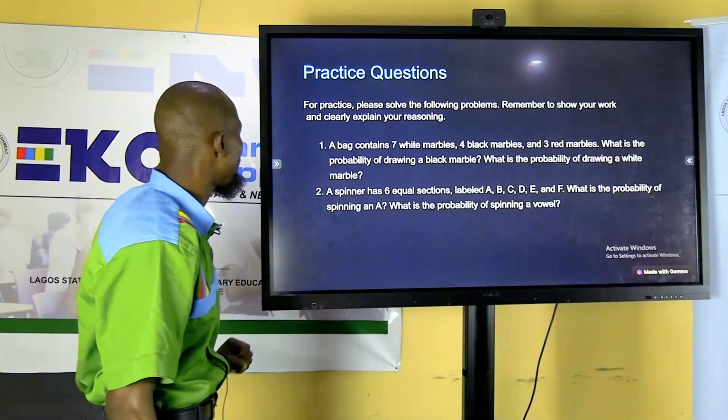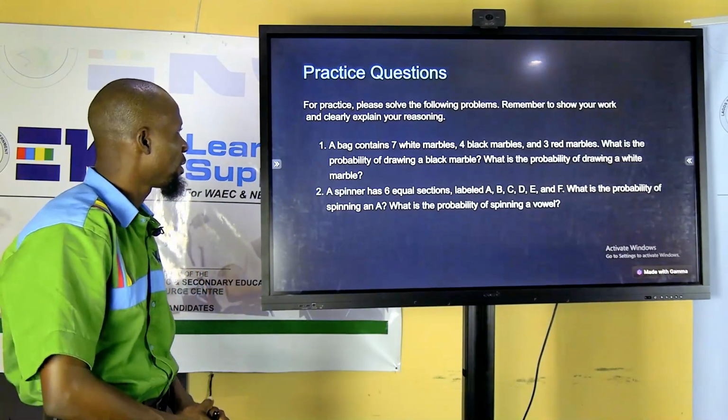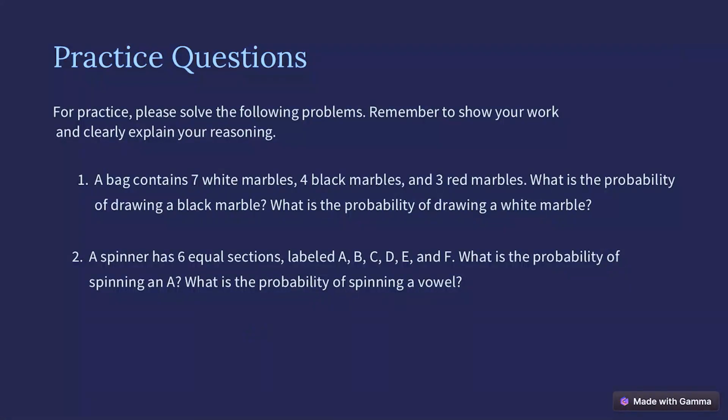So let's look at this practice question. A bag contains 7 white marbles, 4 black marbles, and 3 red marbles. What's the probability of drawing a black marble? What's the probability of drawing a white marble too? Then a spinner has 6 equal sections labeled A, B, C, D, E, and F. What is the probability of spinning an A? And what's the probability of spinning a vowel?